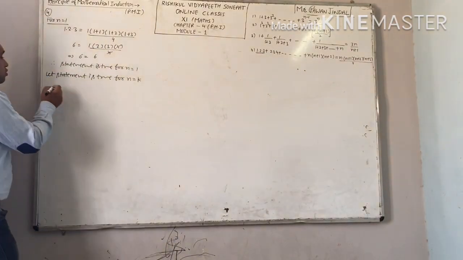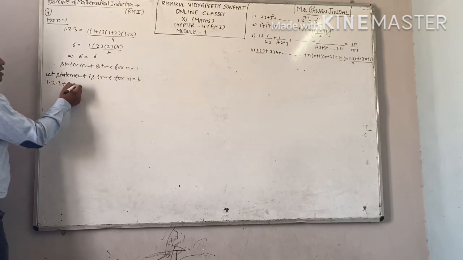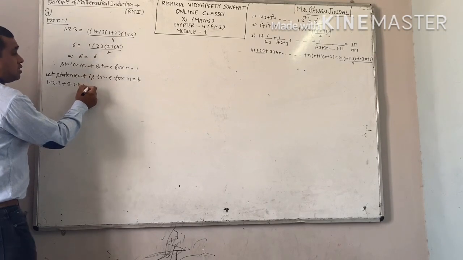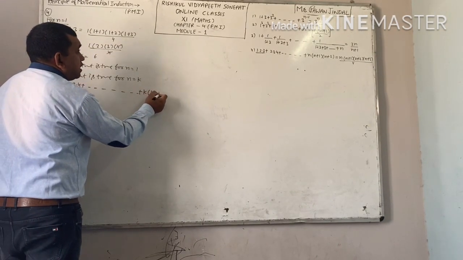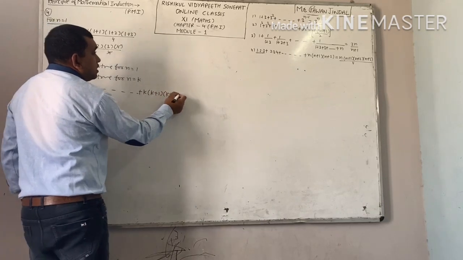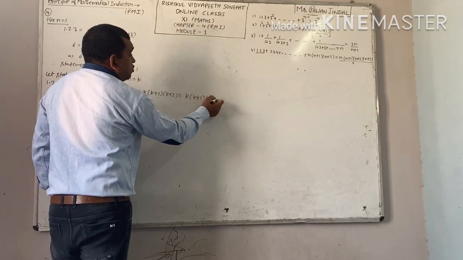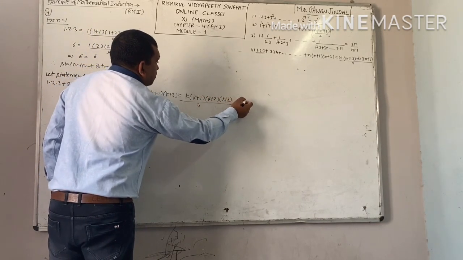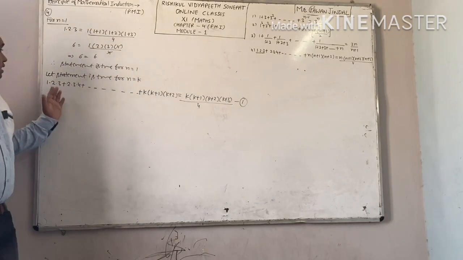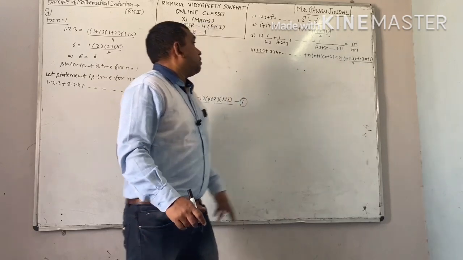Put here n equal to k. 1 into 2 into 3 plus 2 into 3 into 4 plus and so on up to k into k plus 1 into k plus 2. This is equal to k, k plus 1, k plus 2, k plus 3 whole divided by 4. Say this equation number 1. I just put n equal to k in the given statement.